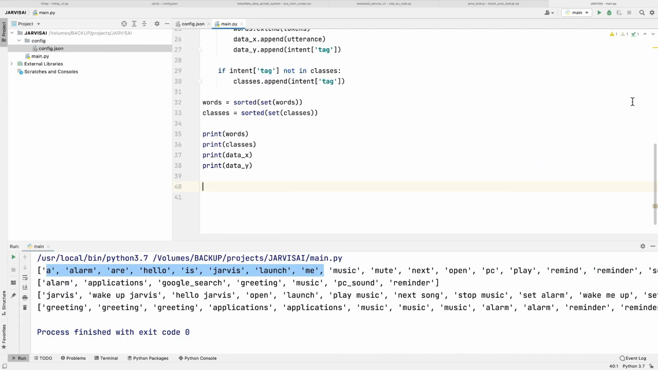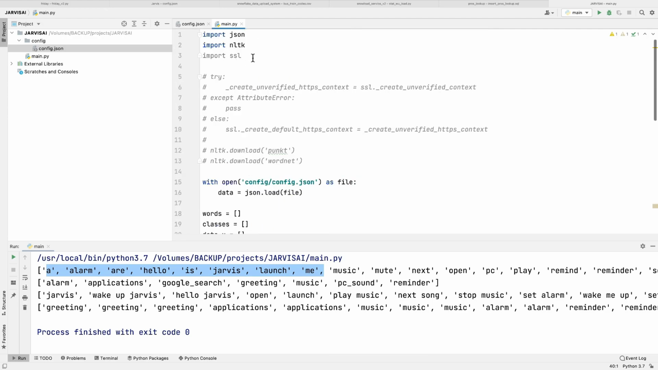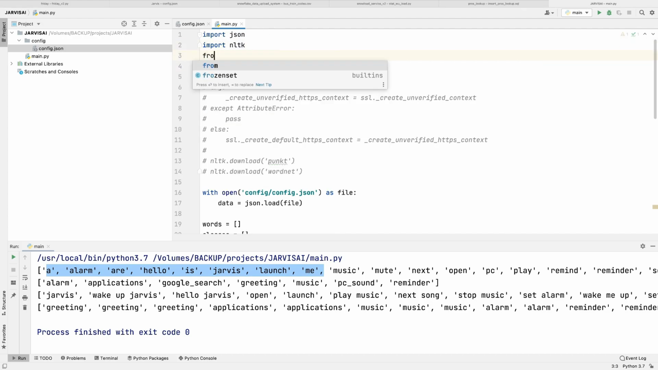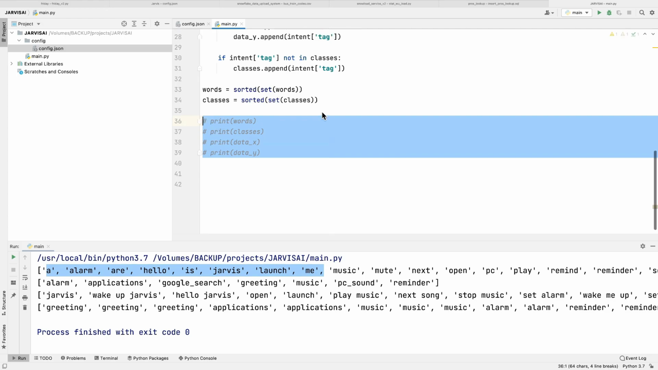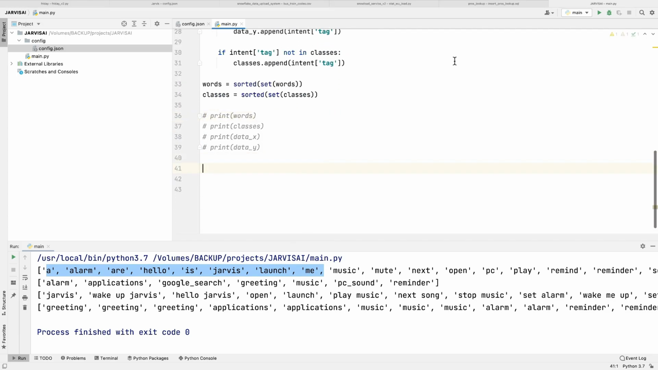So here first I need to import the module. For that, let me just comment this also. So from nltk.stem import WordNetLemmatizer, and then we need to have the object also. So let me just comment this. So lemmatizer equals WordNetLemmatizer, right? So this is also done.